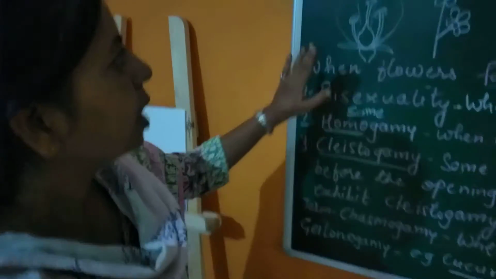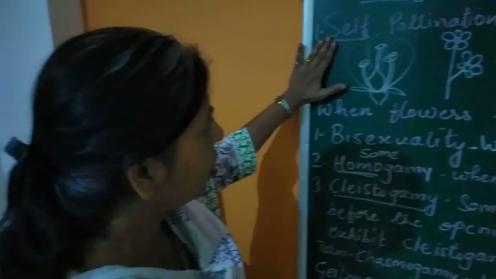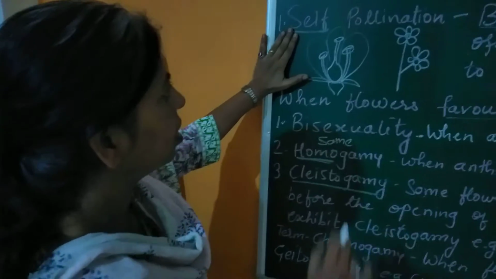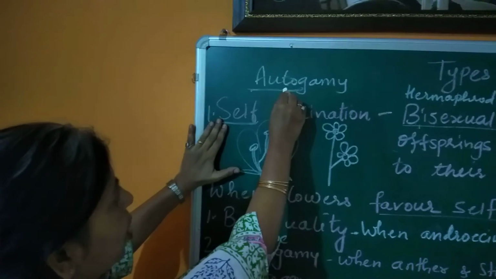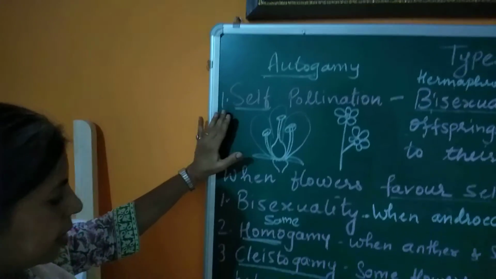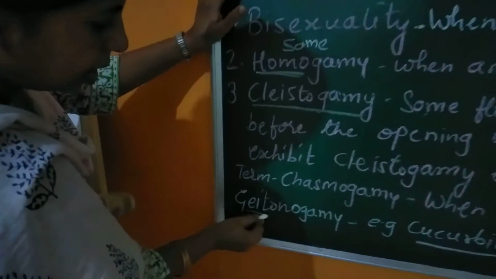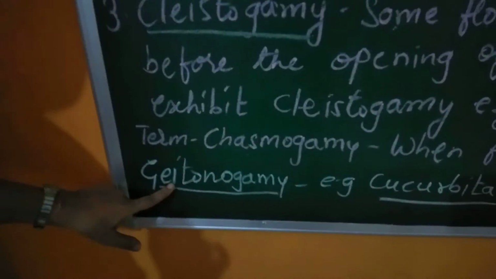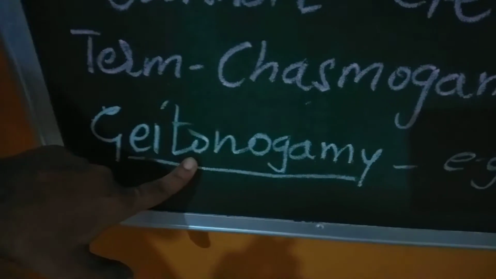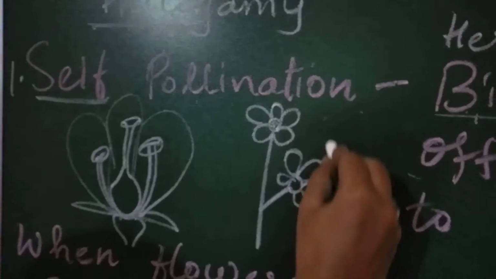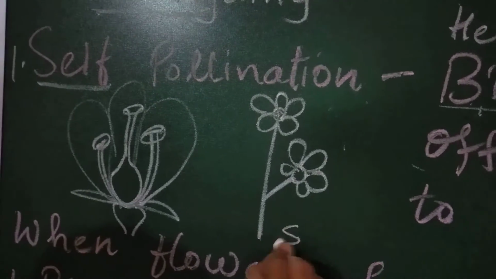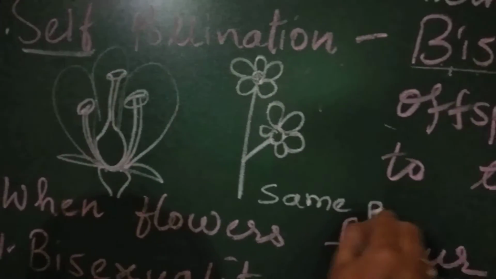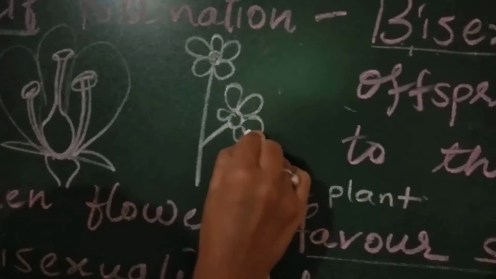So here we have studied self-pollination, also termed as autogamy. There is also another type inside self-pollination, termed geitonogamy. What is geitonogamy? In geitonogamy, pollen grains are transferred from the anther to the stigma of another flower of the same plant. Plant is the same but the flower is different.